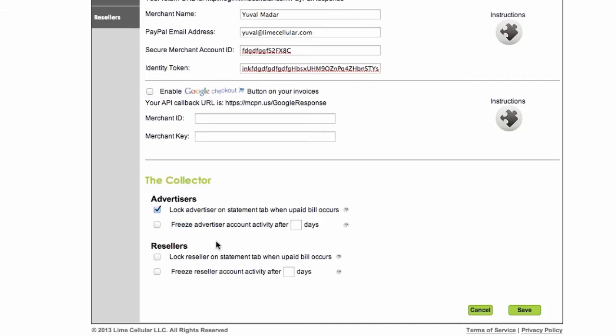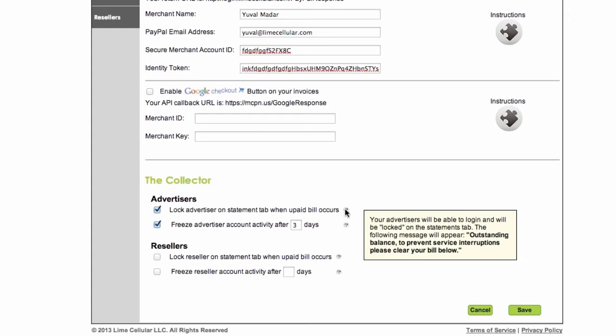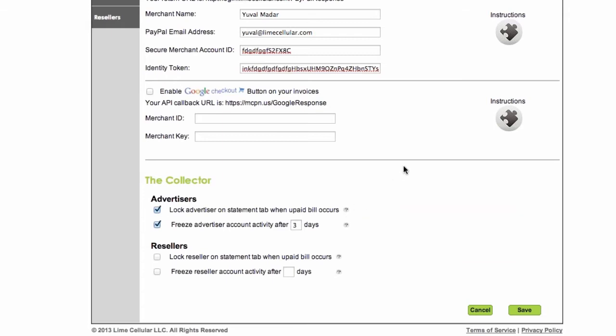Now you can say, and this is another new feature called freeze. Until now, we had disable, delete, and block. Block didn't let them log in. Now we have a new feature called freeze. If I check that freeze, I can say freeze advertiser account after 3 days. If I'm an advertiser and I have an unpaid bill, my dashboard is going to be frozen or locked under that statement tab, and only after I pay that invoice is it going to unlock the other functionality of the dashboard.